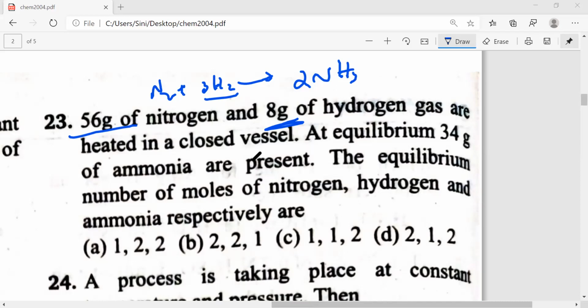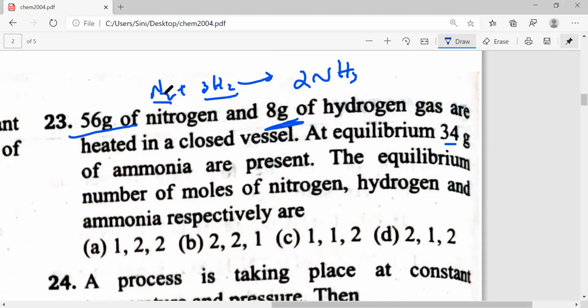It's nice that everyone has used different techniques for this question. Whoever has sent me the answer on WhatsApp, all are correct. But I only got 5 to 6 answers till now. What about the rest of the guys? Please try it. This is not a difficult question. If these kinds of questions are difficult for you, please don't worry, these are all easy questions. Everything is given: 56 grams of nitrogen.